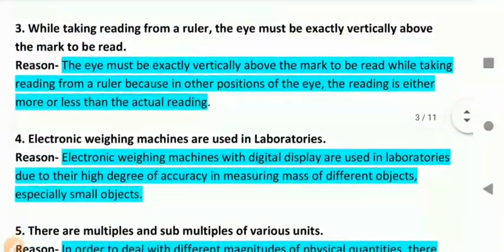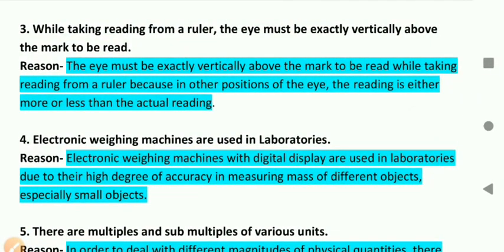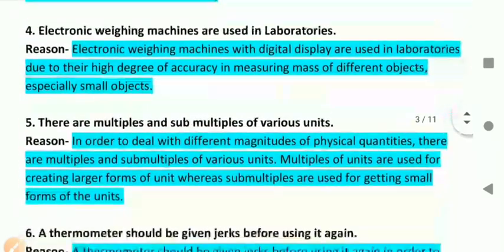Question number 3. While taking reading from a ruler, the eye must be exactly vertical above the mark to be read. Reason: the eye must be exactly vertically above the mark to be read while taking reading from a ruler, because in other position of the eye the reading is either more or less than actual reading and it causes some errors. That's why eye should be vertical. Fourth,